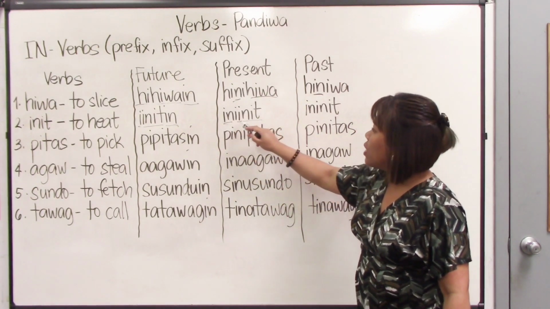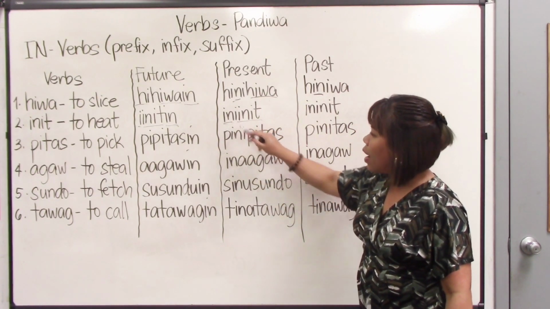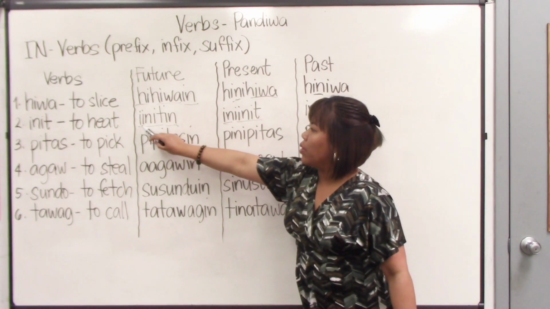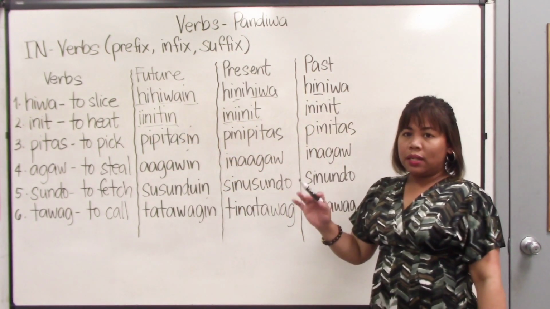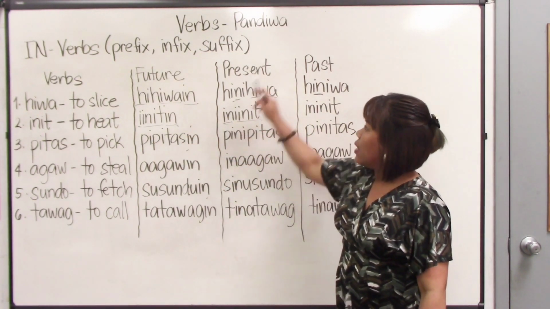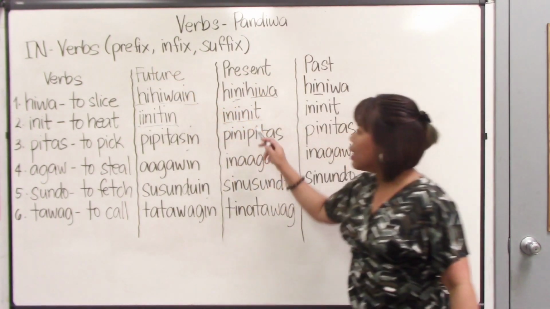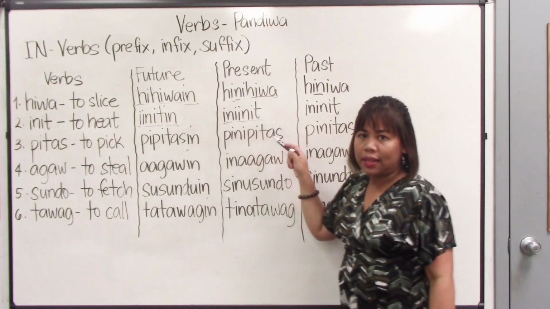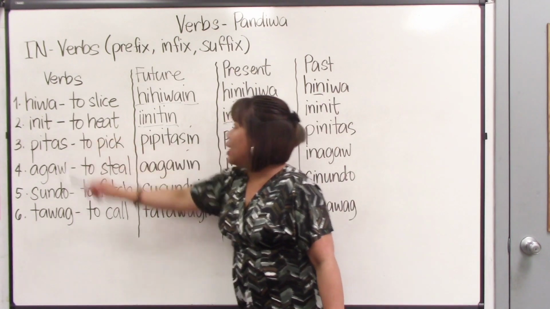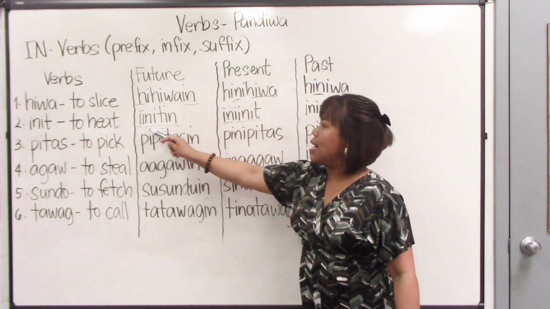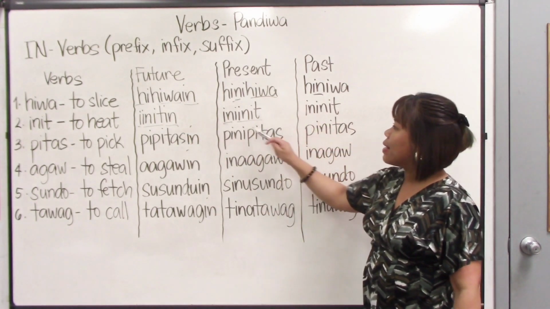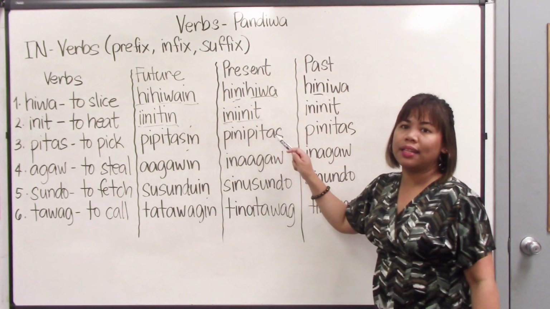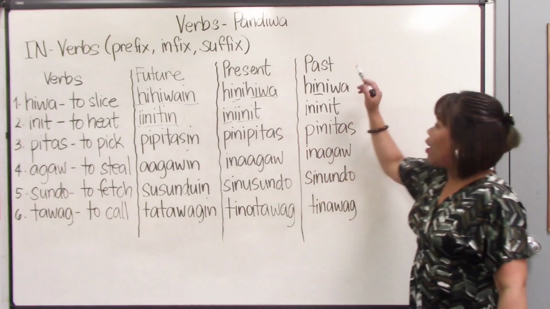So instead of inserting it after the letter i, we did not do that. We transferred it and it became a prefix. So it became iniinit. Root verb init, future tense iinitin, present iniinit. Okay? Now look at the past.